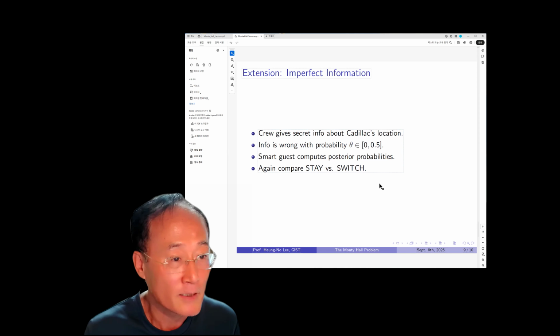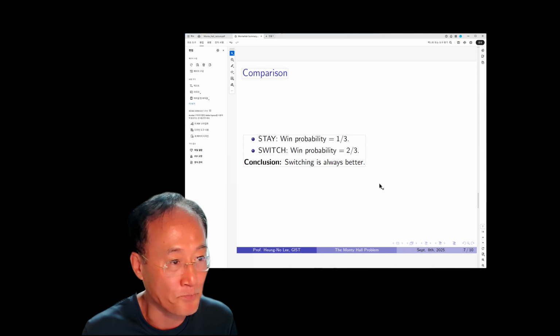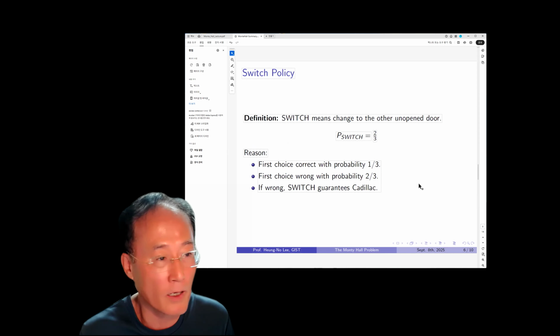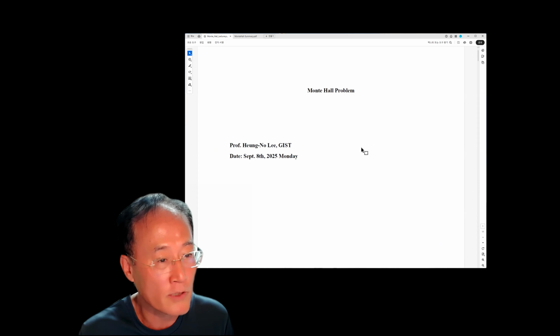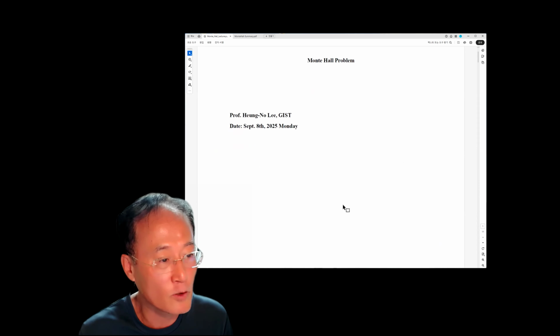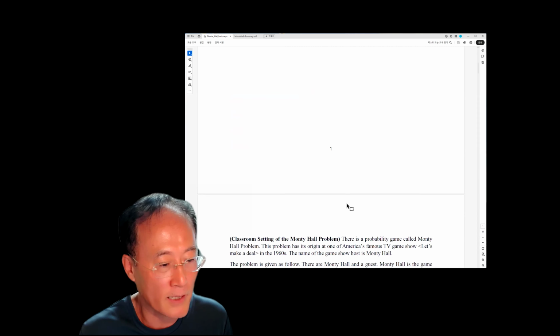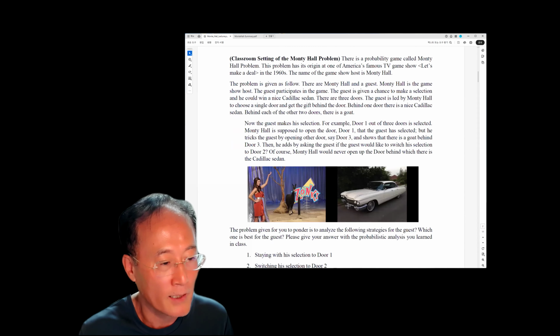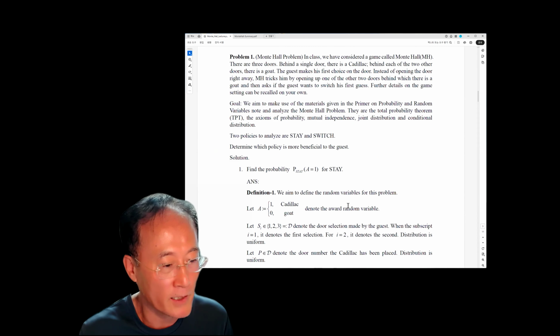All right. So basically, that's it for today's class. And I want you to take a look at this full note in order to understand how we come up with the probabilities.